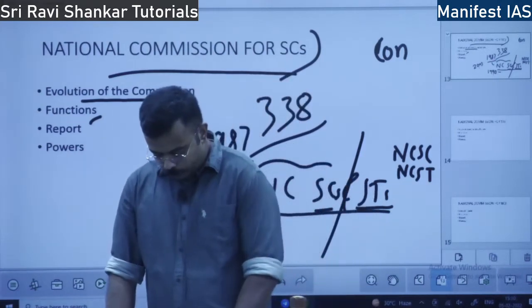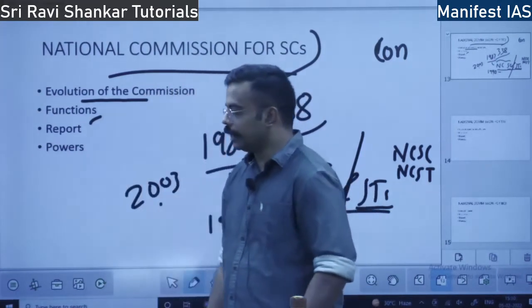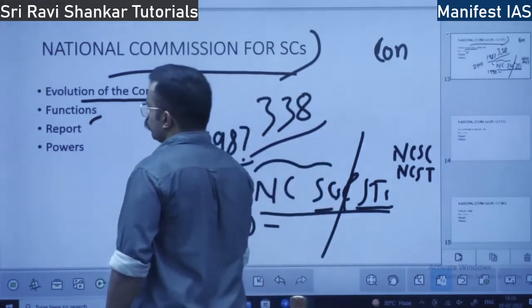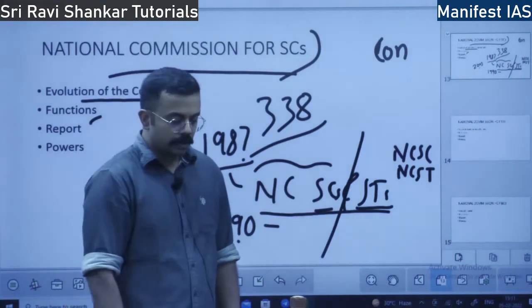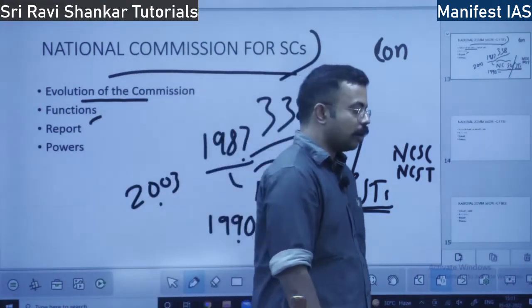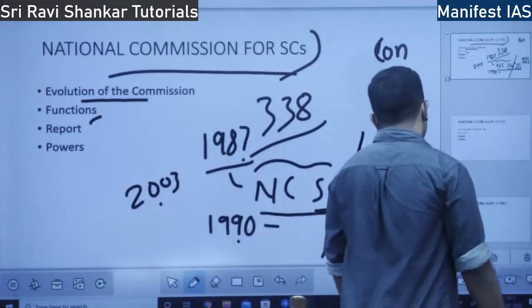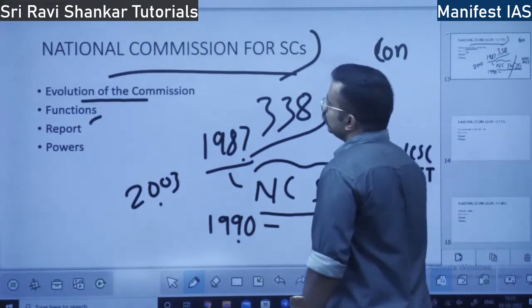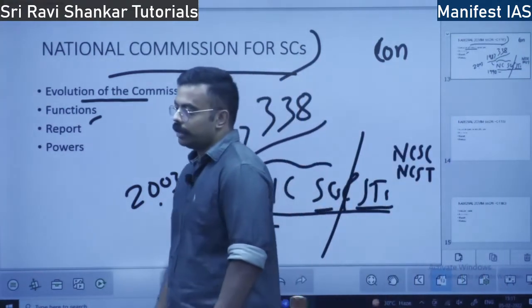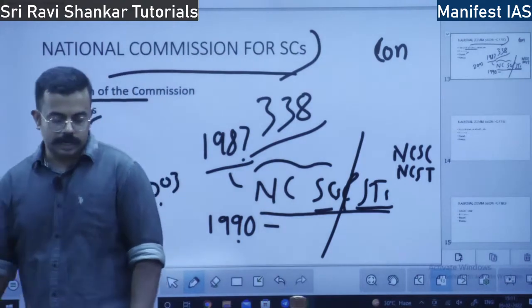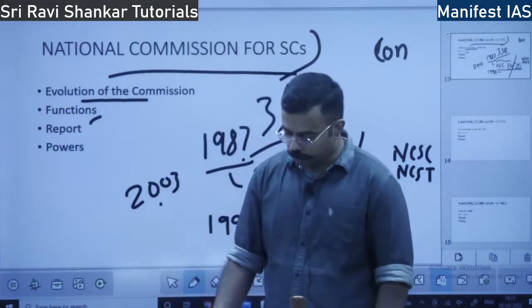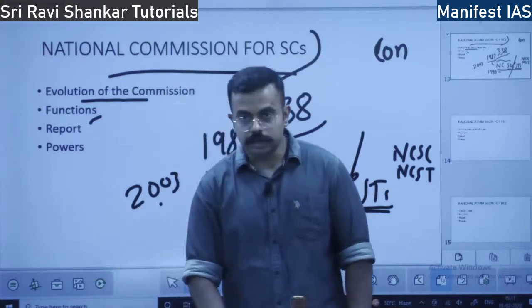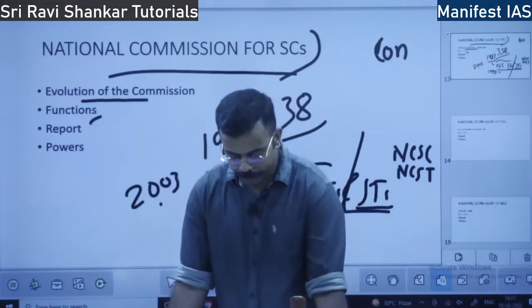And also to plan for socio-economic development, how socially and economically the members of the SC have to be brought up. This body contributes to the planning of the SC community.